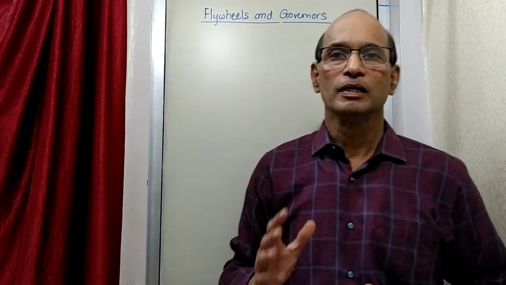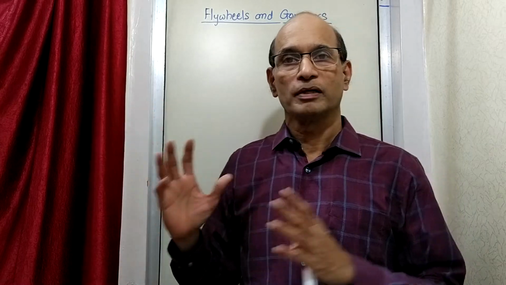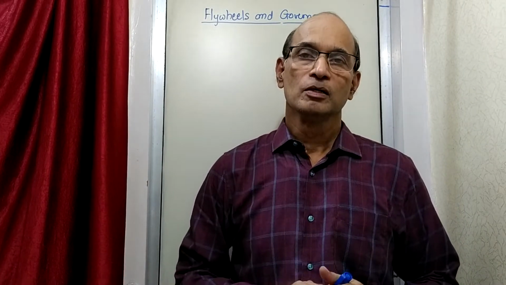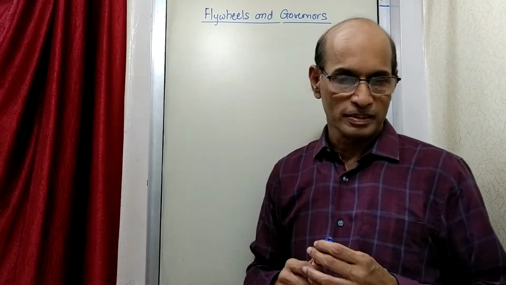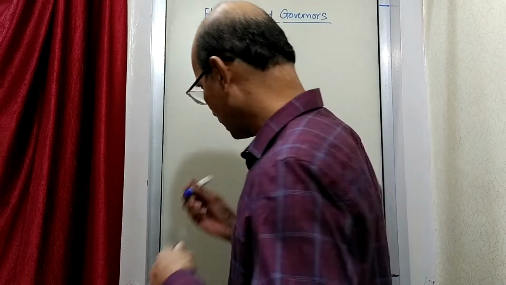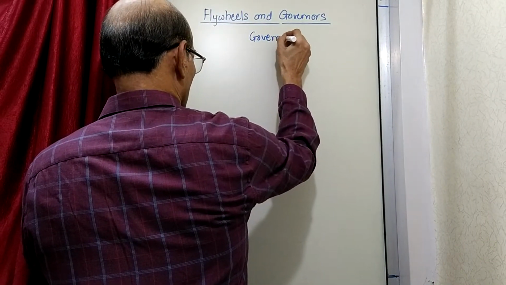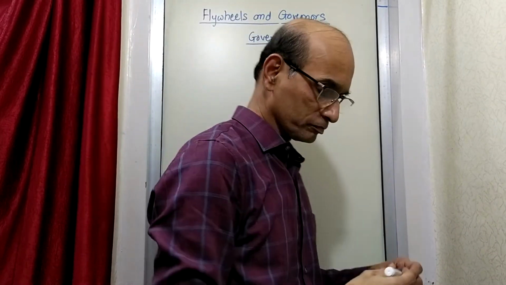Our syllabus is restricted to the extent of understanding what is a flywheel all about, what is a governor all about, what does it do, what is its function, what is its principle. So we are going to learn it to that much extent only. So let us see what this is. We will start in fact with governors. I'll write here governors. What are governors?